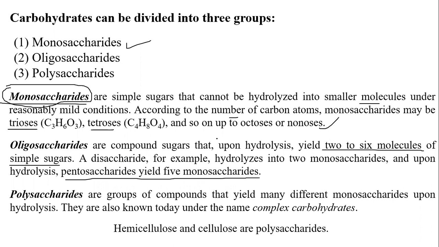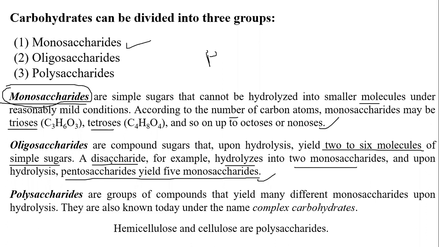If a disaccharide undergoes hydrolysis, it yields two monosaccharides. Upon hydrolysis, pentasaccharides give up to five monosaccharides. So meth, eth, prop, but, pent. What does pent mean? Any idea? Pent means five monosaccharides. Okay.